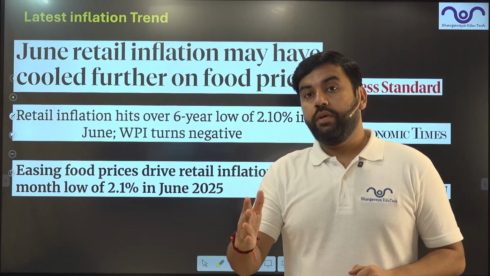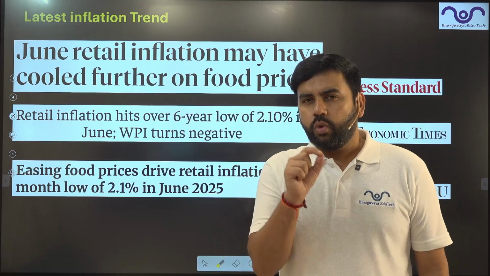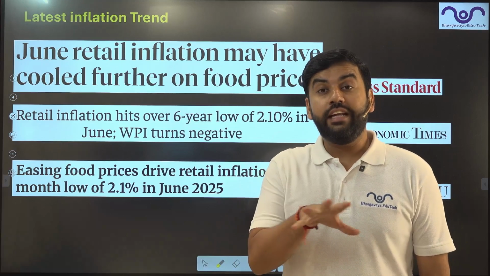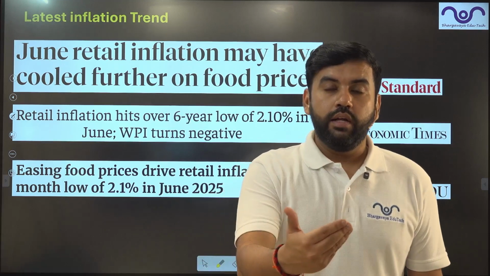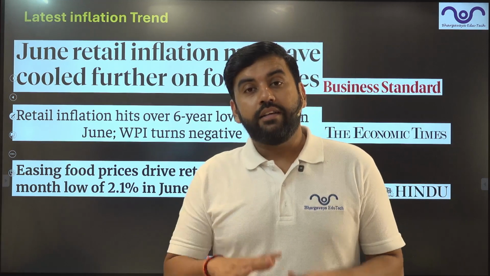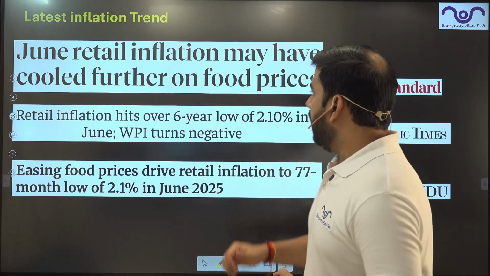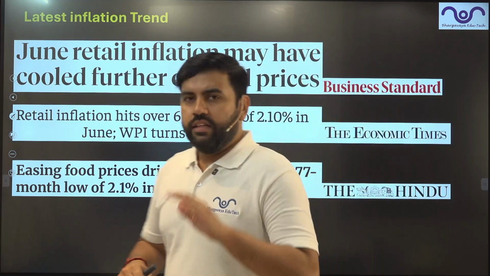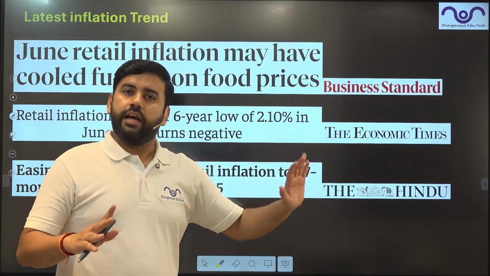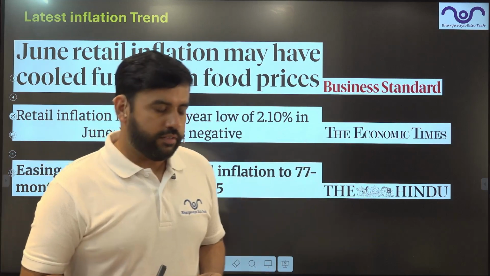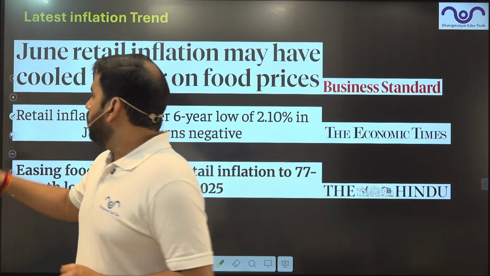Now after COVID, this is the first time we have reached so close to 2% of retail inflation, guys. Retail, the inflation that is faced by you, the inflation that is faced by me as final consumers. This article was published in the Business Standard. The same article was there in Economic Times. This was there in the Hindu newspaper as well, the beloved newspaper of civil services aspirants. So let's start.